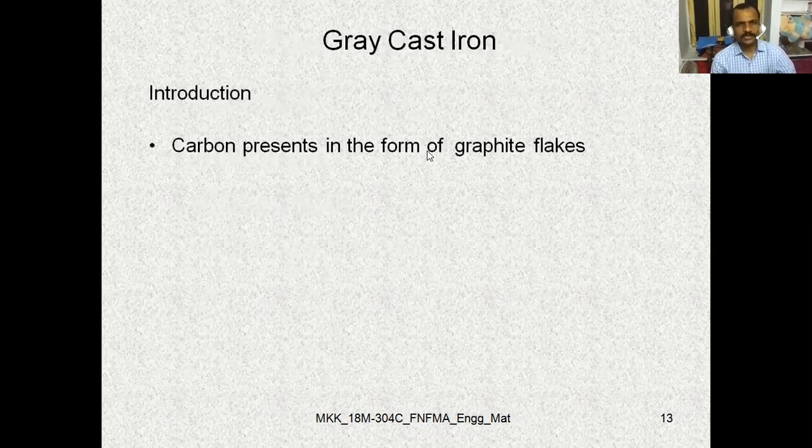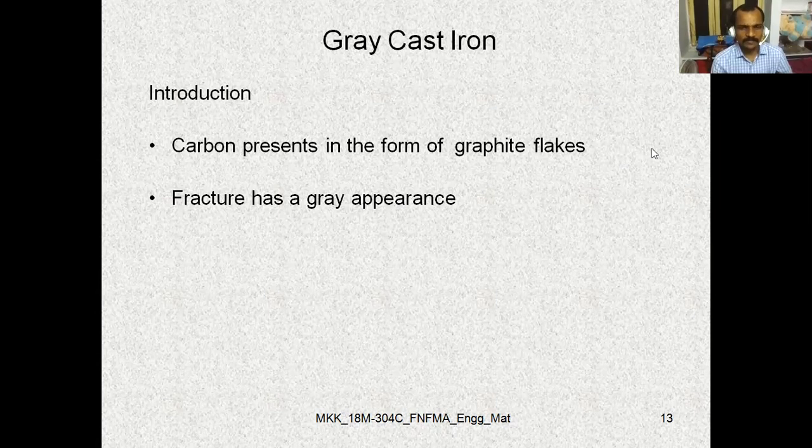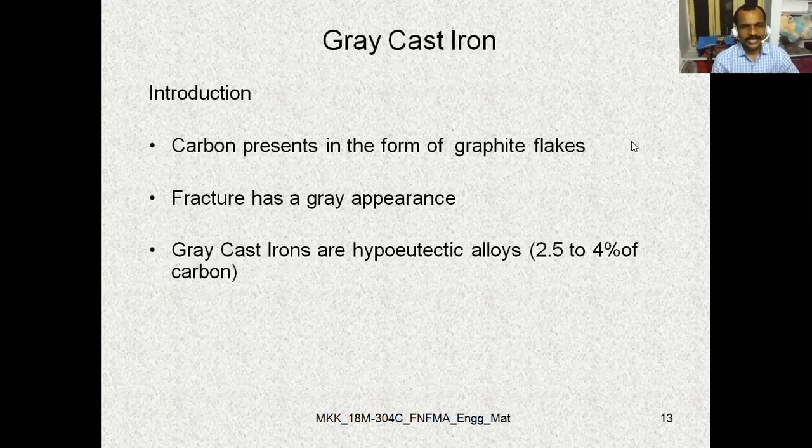So we entered into gray cast iron, discussing some of the factors, such as in which form the carbon is present. Carbon is present in the form of graphite flakes. The fracture appears gray. Gray cast irons are hypoeutectic alloys of 2.5 to 4% carbon, and coming to the torsional shear strength, it has more.